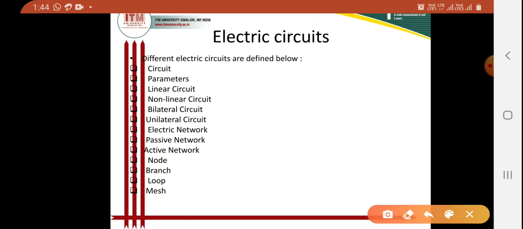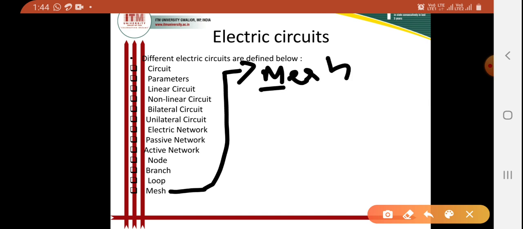Then our last discussion, that is mesh. What is a mesh? A mesh can also be called a loop. A mesh is a loop which contains no other loop within it.